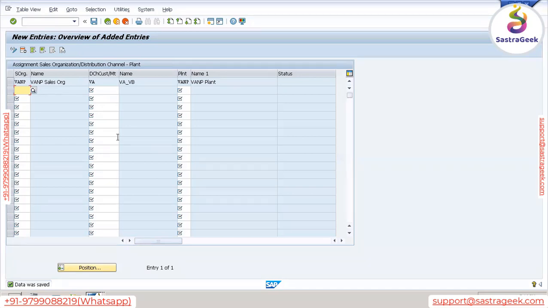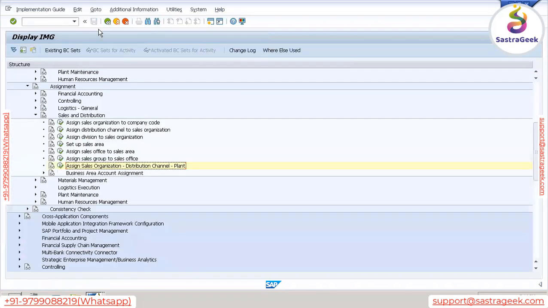What can be the issue? What can be the reason? Your answer should be that probably we have not assigned the plant to the combination of this sales organization and distribution channel. So please make a note of this. And with this, the assignment under sales and distribution is also completed.